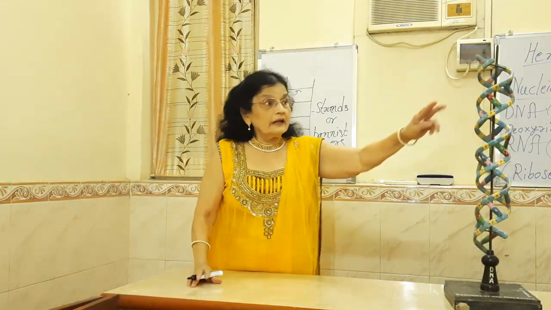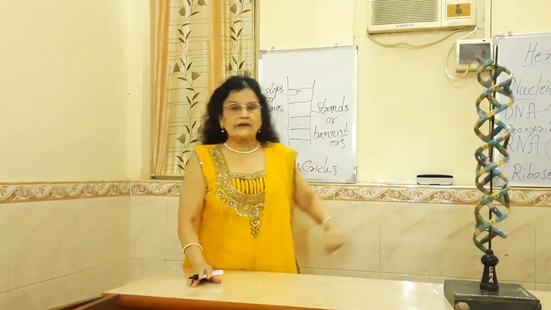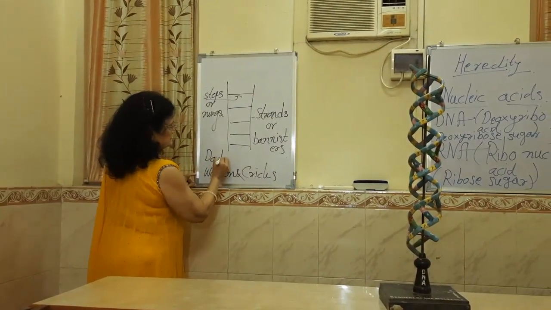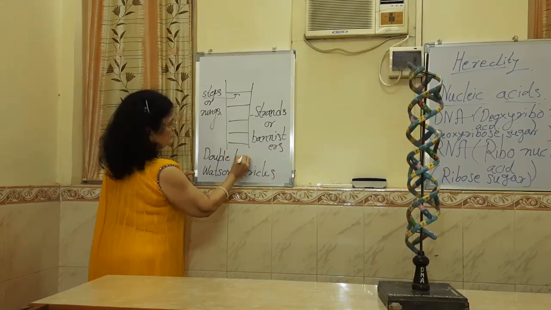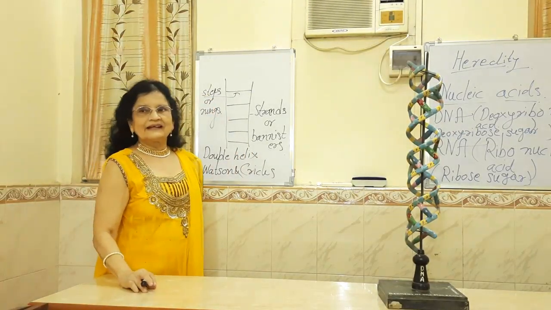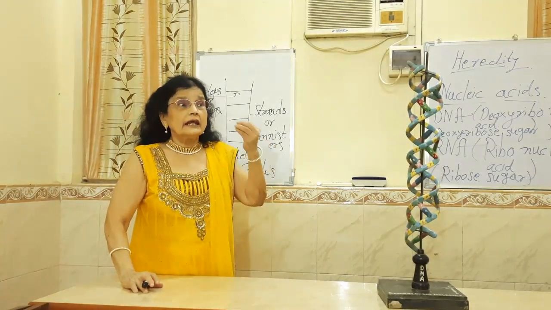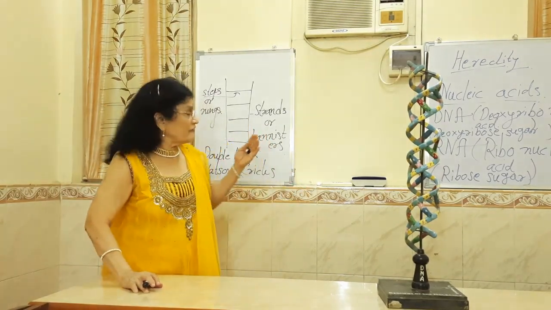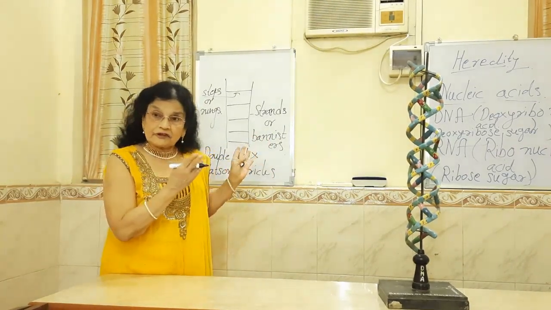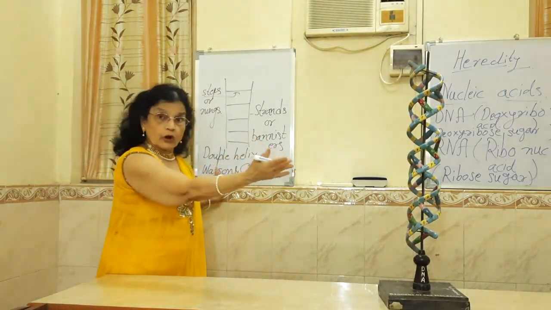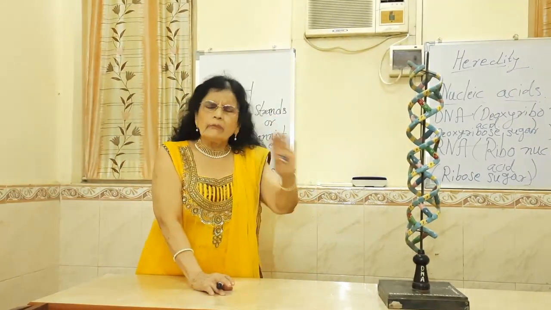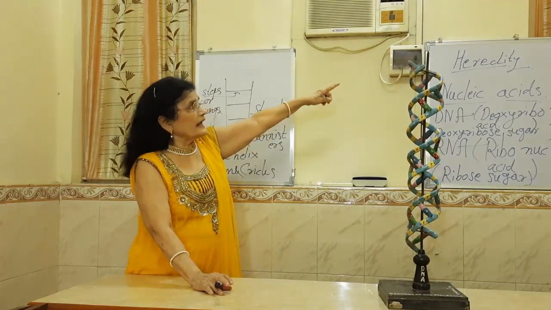And therefore, this twisted ladder, or what is called the double helix, is an invaluable gift by Watson and Crick to all of us, because after their hypothetical model of the double helix, we could solve many questions in heredity.